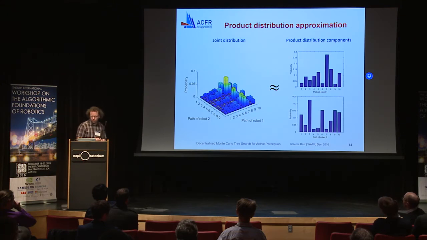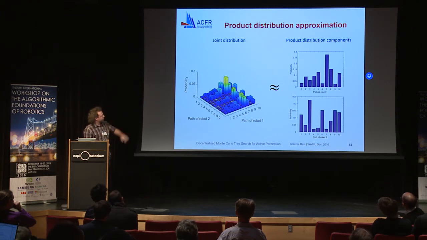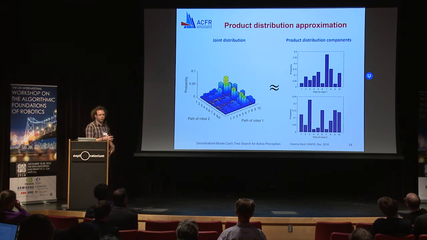We're going to do distributed optimization over this probability distribution. In the general case, on the left here, this probability distribution can be a function of all paths, all robots, but that's very hard to decentralize for distributed optimization. So instead we make this approximation on the right-hand side, where we now have a product distribution for each robot, and now we can optimize in a decentralized way.